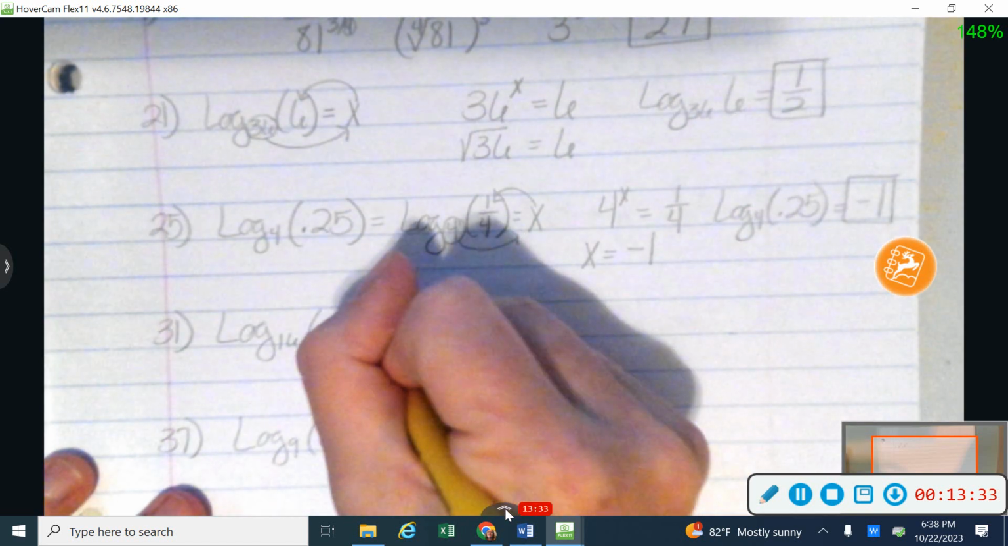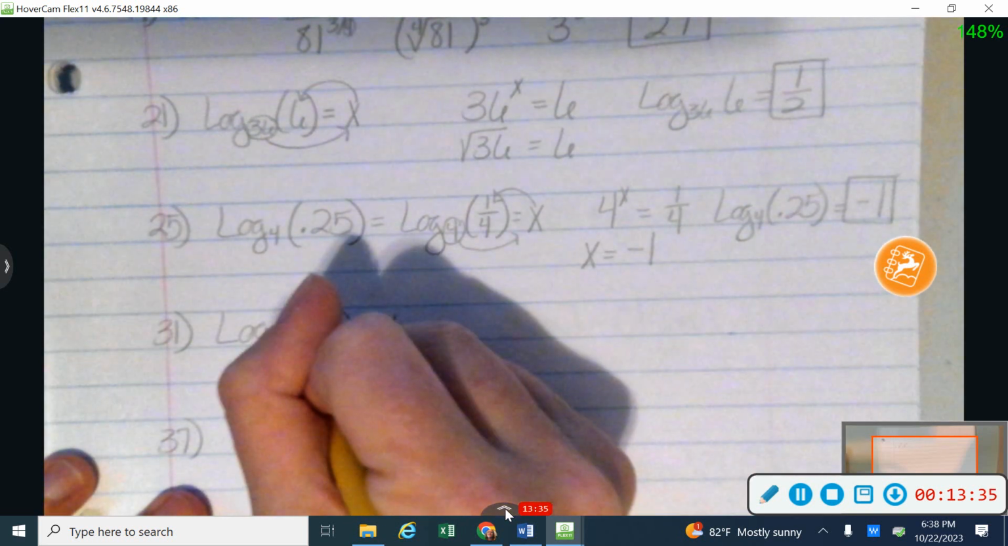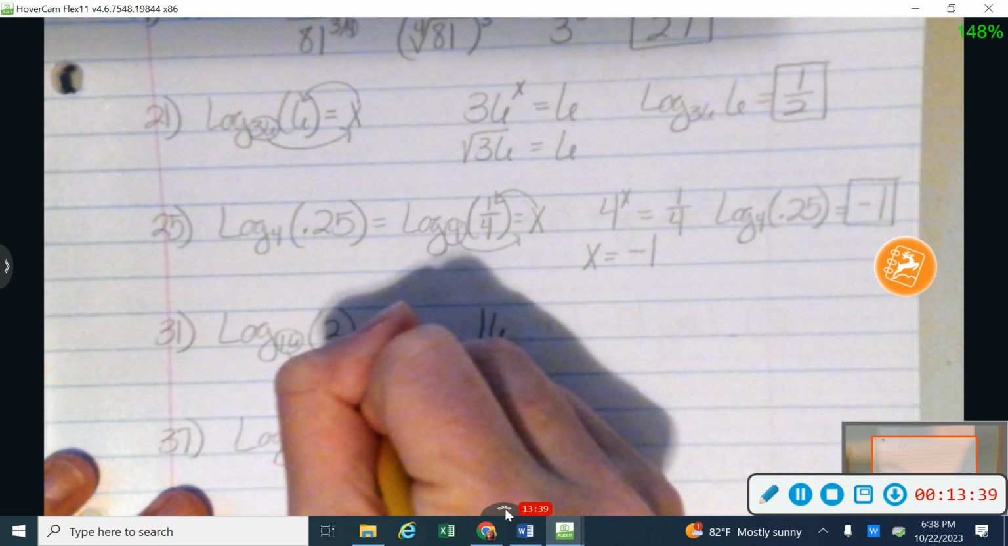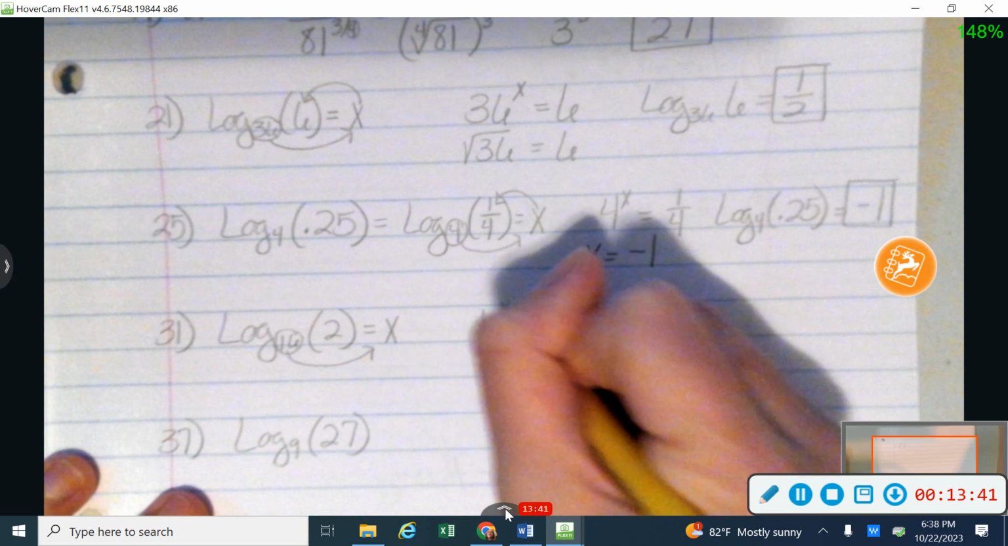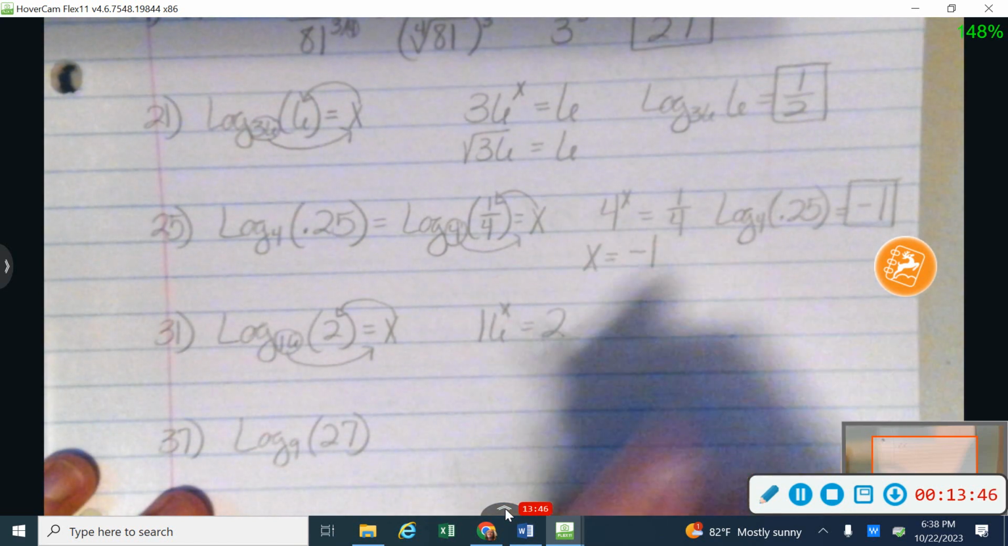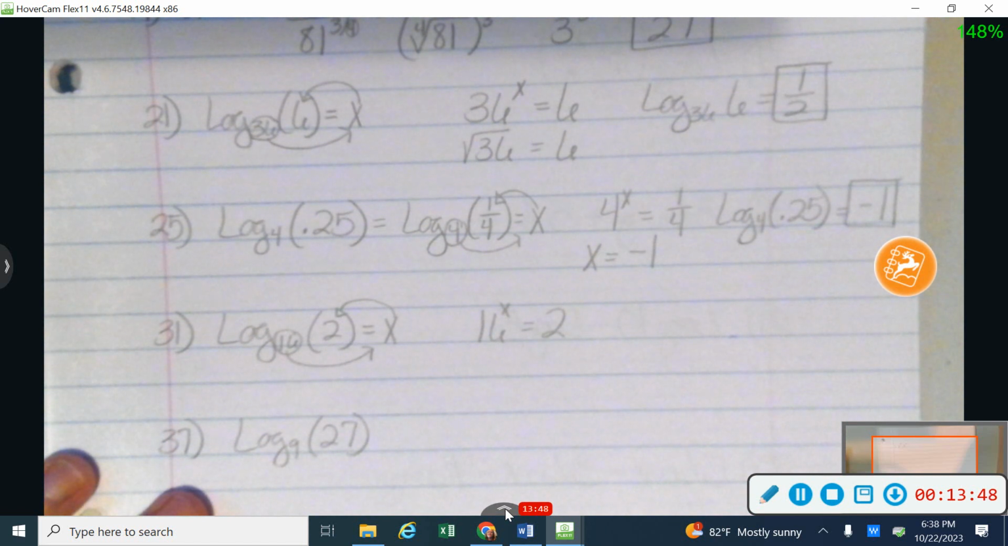All right, on 31, again, I'm going to use a variable to help me out. I'm going to start with my base of 16. I'm going to raise it to the x power, and I'm going to come back over here and find my 2 equal to 2. Okay, just like number 21, I need to take some kind of root of 16.